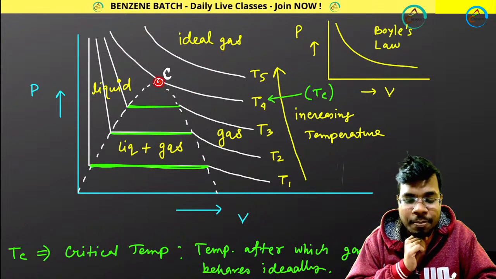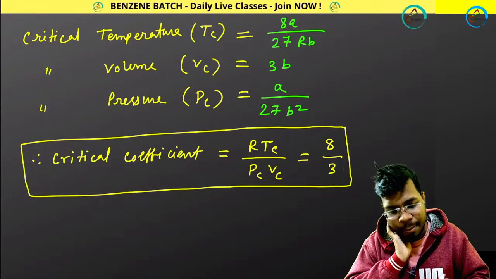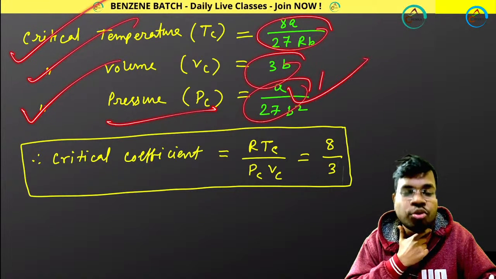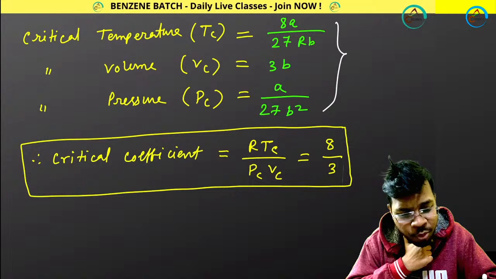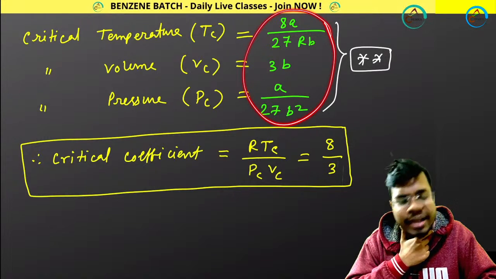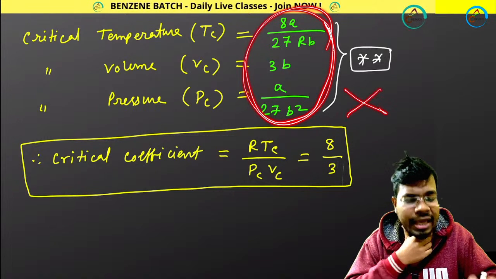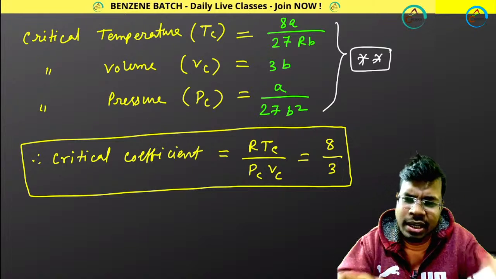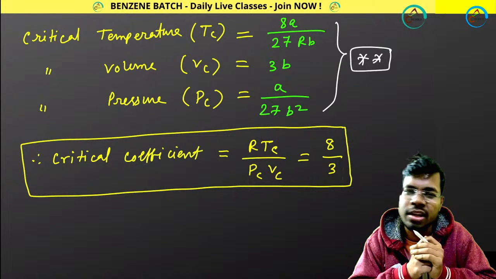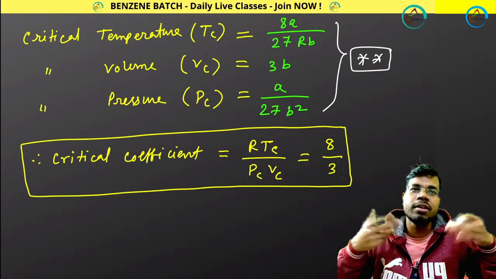So the temperature, pressure and volume will be critical. That's why I need to know about critical temperature, critical volume, critical pressure, and these are the equations that you need to remember. These are very important expressions. You need to remember all these three expressions. I didn't show you the derivation of these expressions because those are not needed. Derivation will give you a lot of headache. If you want the derivation, you can WhatsApp me in your group. I will be sending you the derivation, but those are not needed at this moment.